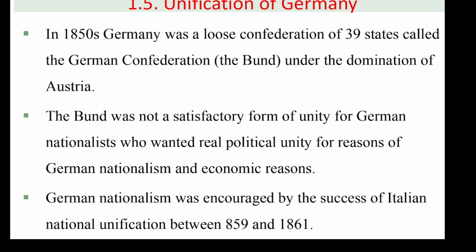Before the unification, both states or countries were disintegrated or disunited nations. In Italy, there were around 80 states. When we come to Germany, there were around 39 states, called the German Confederation, or band, under the domination of Austria. This indicates the similarity of unification of Germany and Italy.